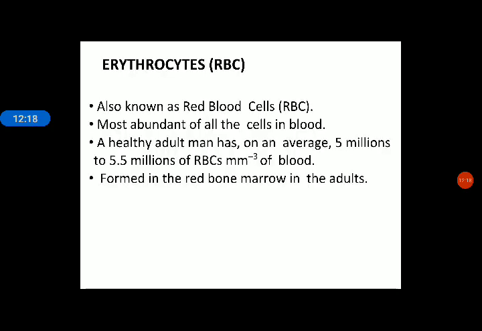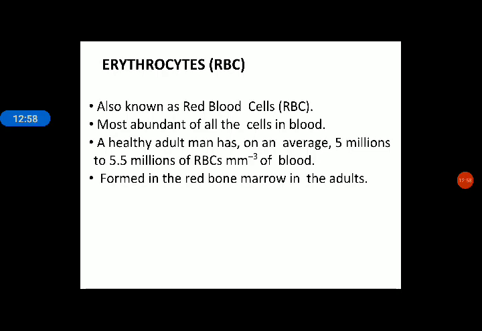Next is erythrocytes, and they are known as RBCs. Why are they known as RBCs? Because they are red blood cells. Second point is very important: most abundant cell. Most abundant cell means the number is very large with respect to the different cells present in our body. Third point is also very important: a healthy adult human contains 5 to 5.5 million RBCs.